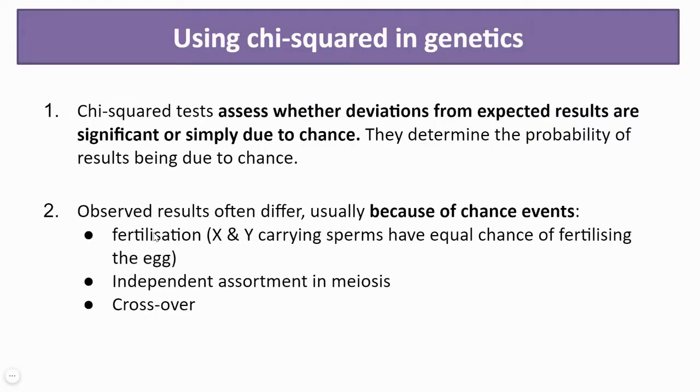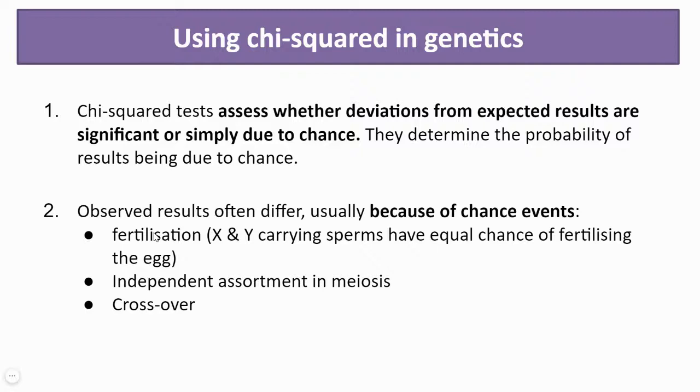The chi-square test assesses whether the deviation from the expected results is significant or simply due to chance. So by chance, maybe I got a 2.78:1 ratio, but the actual theoretical ratio is 3:1. So should I just consider it by chance, or is there a reason why I got 2.78 instead of 3 in my monohybrid cross?